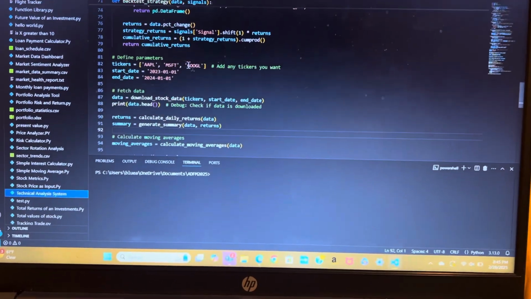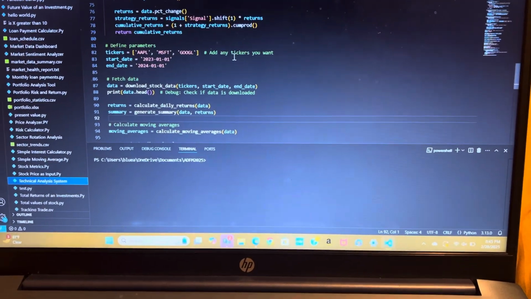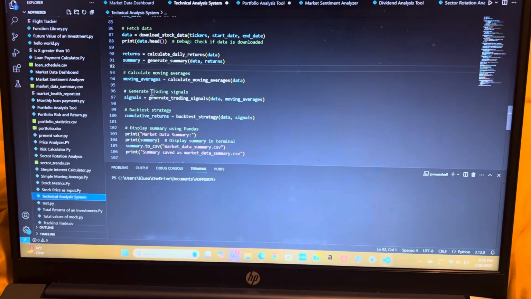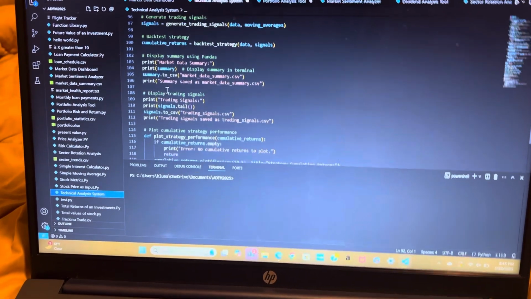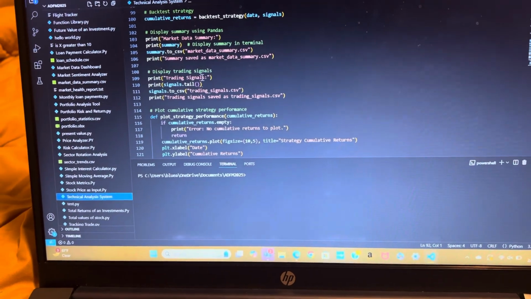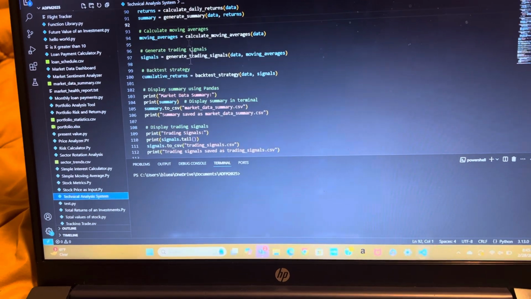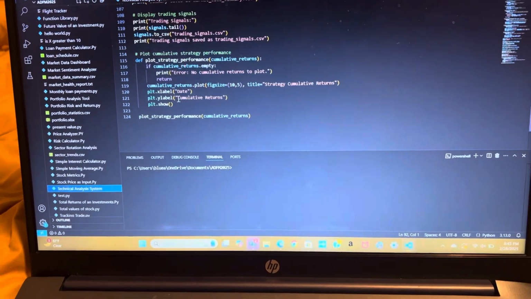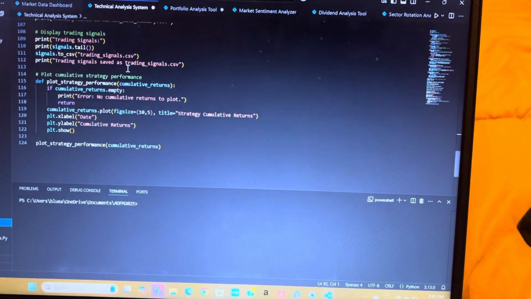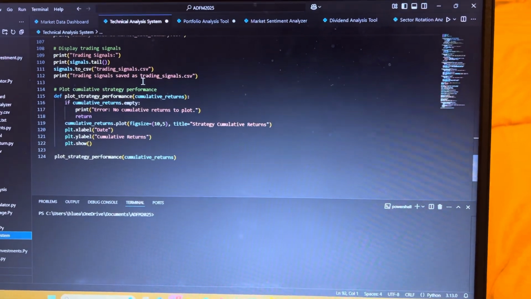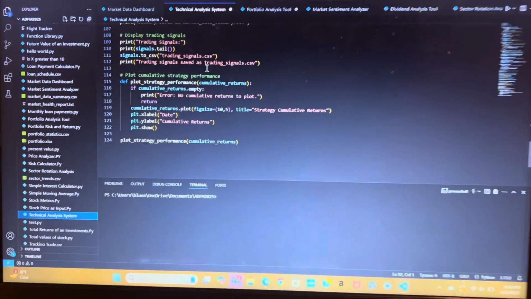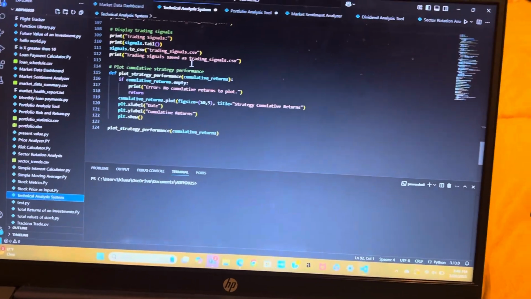Then we come down here, and we define those parameters and fetch that data so we can make our analysis. We calculate and store all of our calculations. This is where it's getting calculated, and this is where it's getting displayed and stored. Then right here is where we're plotting all of that data, and you're going to see everything that was calculated, and that's the end of the code.